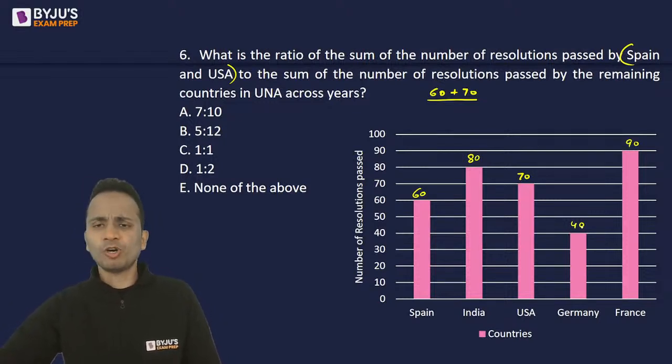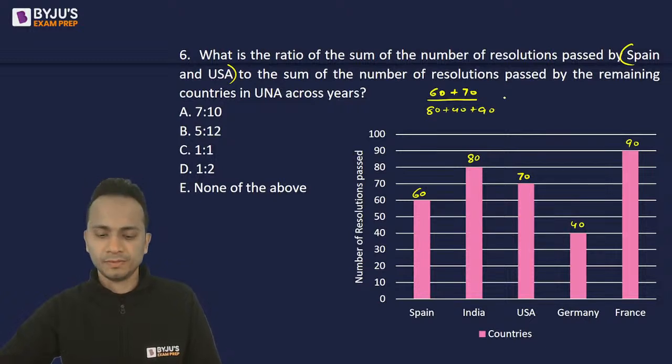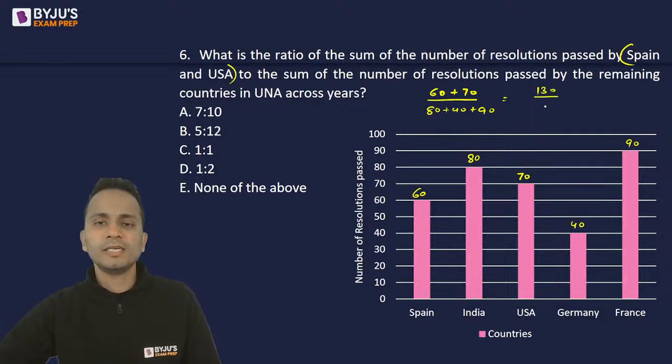So 80 and 40 is 120, 120 and 90, 210. So 80 plus 40 plus 90. Okay. So the numerator is 130 and the denominator is 210. So the ratio comes out to be 13 upon 21.